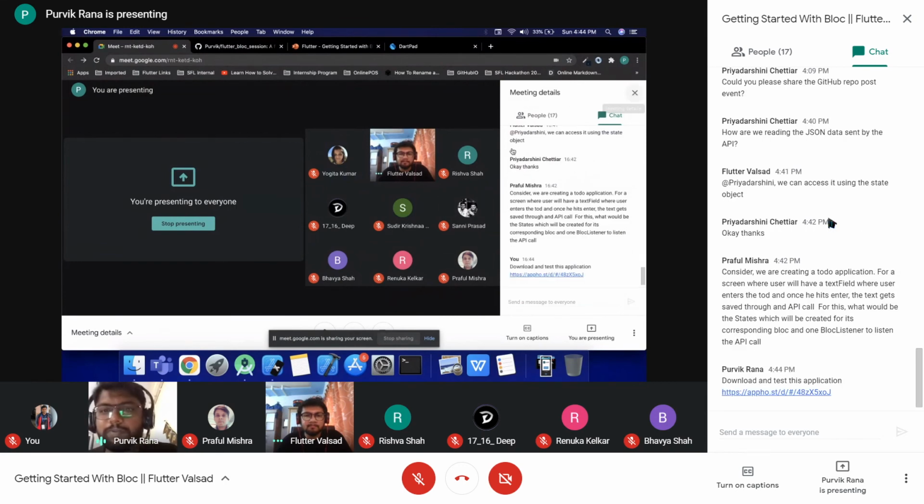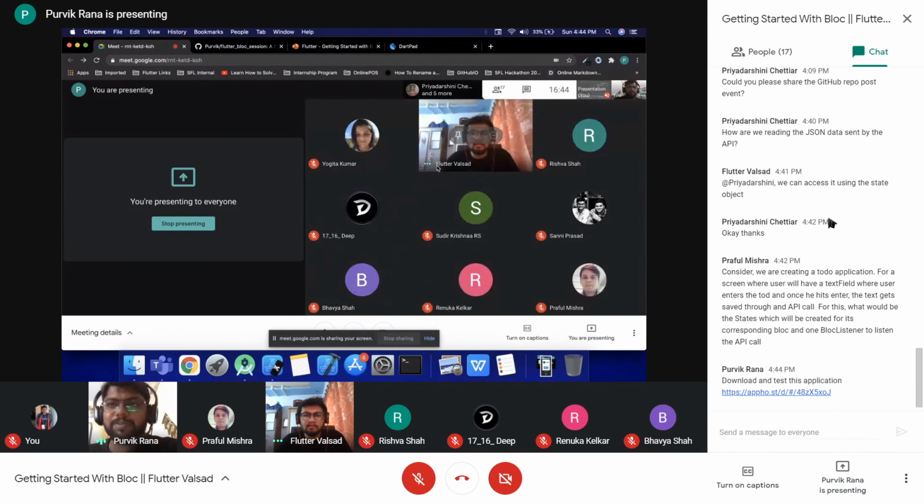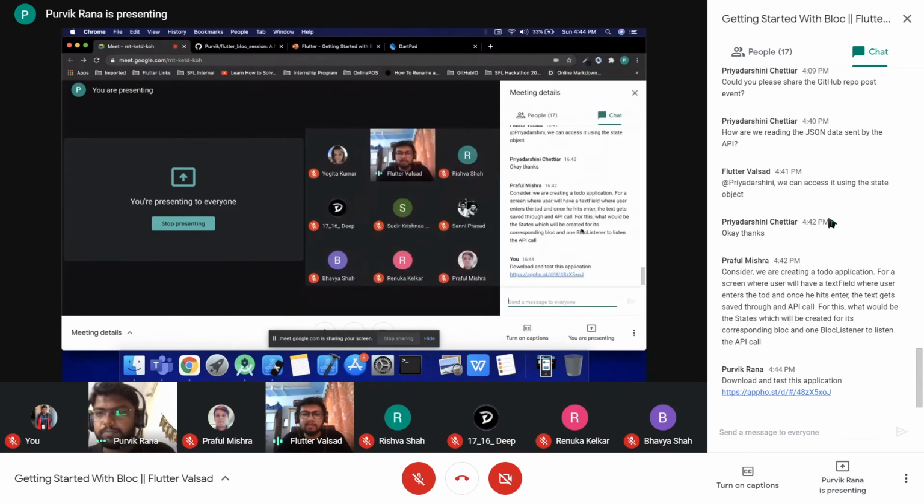Sorry, can you please repeat it again, because I was just giving the link to download this application. It is available for the Android application. Okay, it's also in the chat section. So it's basically what are the states that would be created in a to-do application when the user saves its to-do and an API is called.